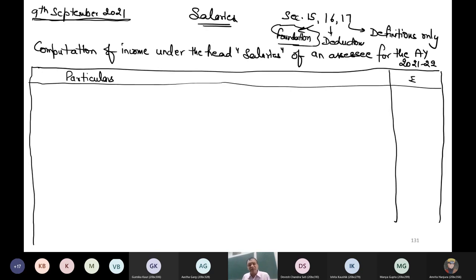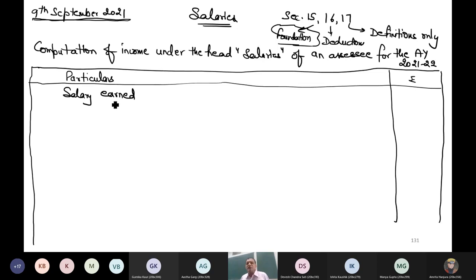So I might be receiving rather than 10 lakh only 8 lakh rupees. So my income is not 8 lakh, income is 10 lakh, you are receiving 8 lakh. So you must be sure in one point that income received is of no use to you. You are not concerned with what you receive, you are concerned with what you have earned. So your first point is salary earned, not received, earned.